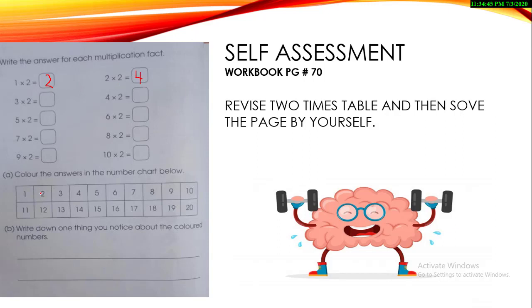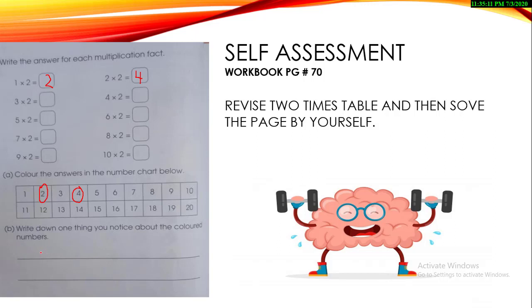So what you're going to do, you will color the number 2, then you will color the number 4, and in the same way, you will color all the numbers which will come in these boxes. Got it? And then at the last they say, write down one thing you noticed about the colored numbers. So you will write that this is a two times table. This should be your answer.